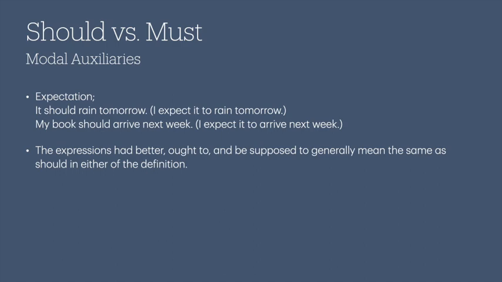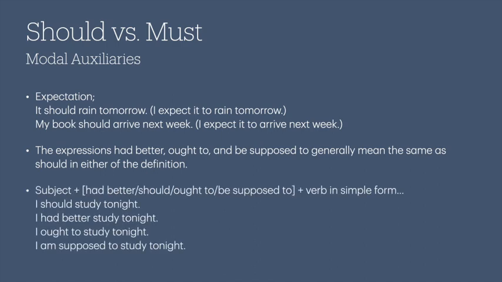Then we have some phrases or expressions that we can use alternatively for should. These are had better, ought to, or be supposed to. So alternatively for should, we can use these expressions and they would mean the same: a recommendation, obligation, an advice, or expectation. The sentence structure would be subject plus had better or should or ought to or be supposed to plus verb in simple form.